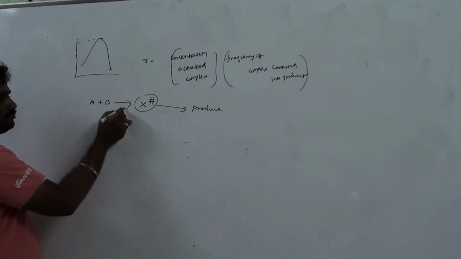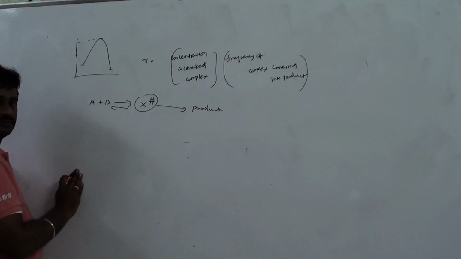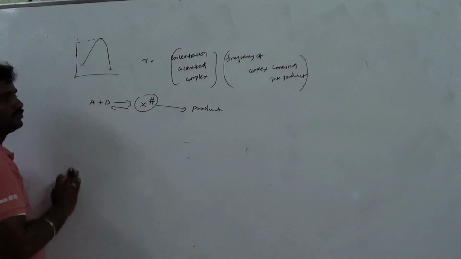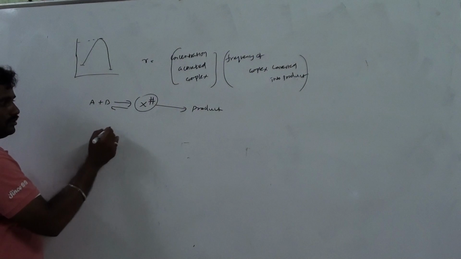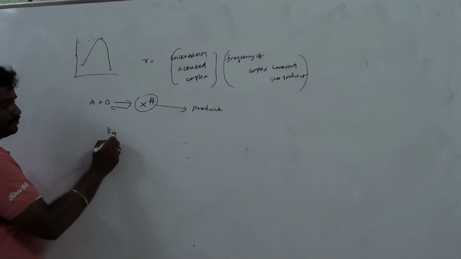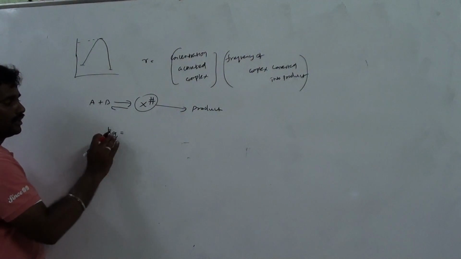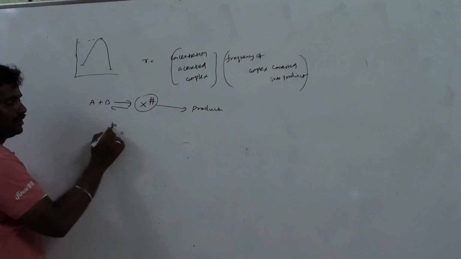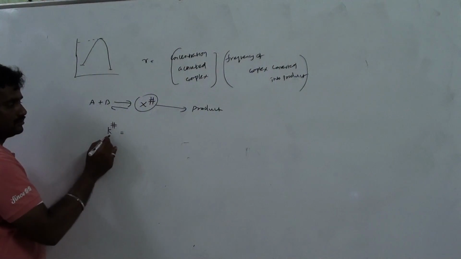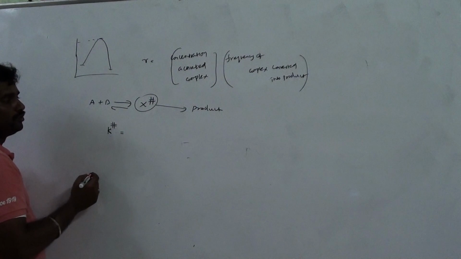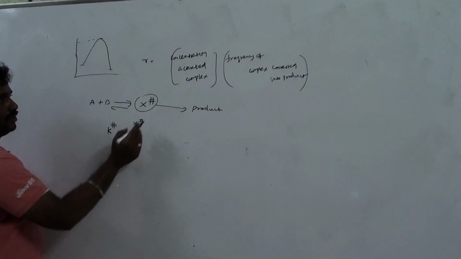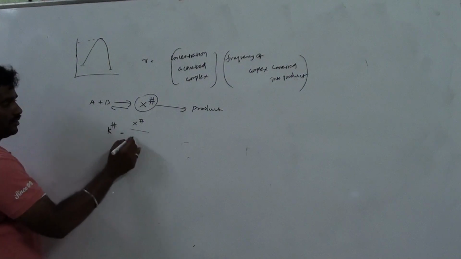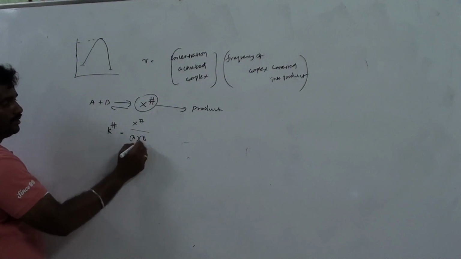So the first step should be a reversible formation, and the unstable complex may reverse into which one? Reactant also. Tell me K equilibrium. Now I will call it K hashtag, which will be equal to, tell me, X hashtag over A B. So I want to find the concentration first.